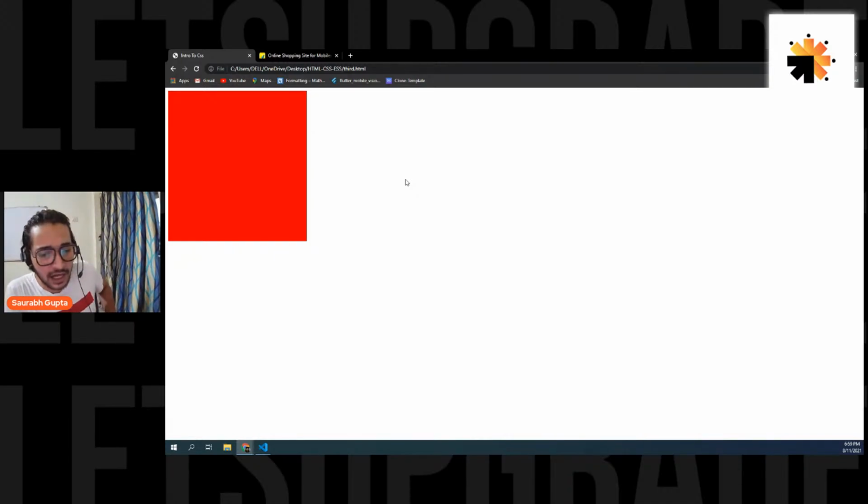Why is yellow container above the red container? Because red is the parent, right? So how will it be inside? It was inside. Because it's a 2D screen, it looks like it's above, but it's actually inside that red. It's not a 3D screen, so you cannot see that it's actually inside. It will only look like it's above the red.